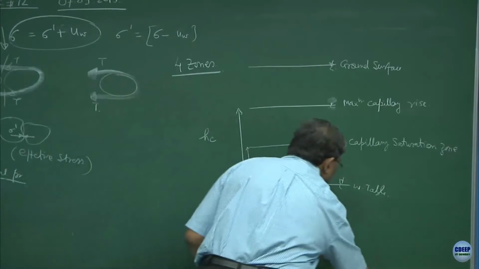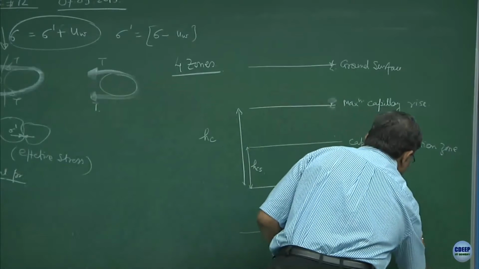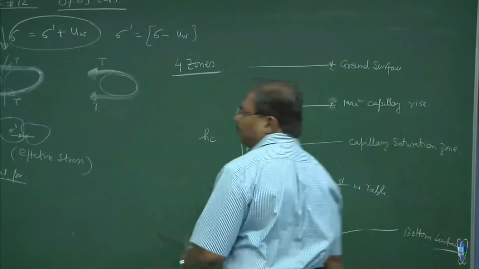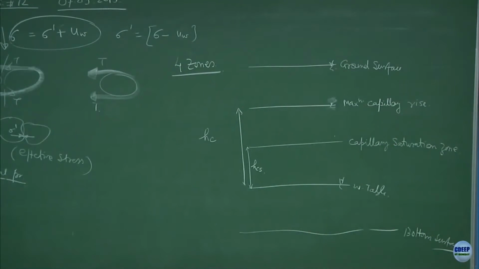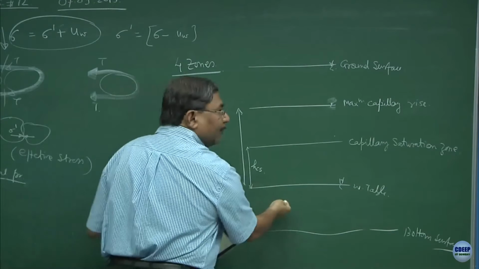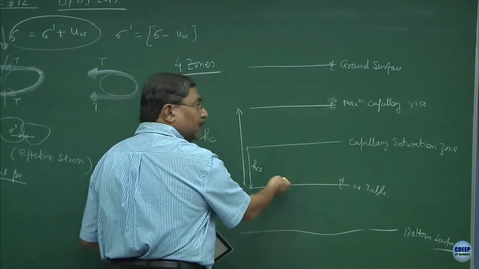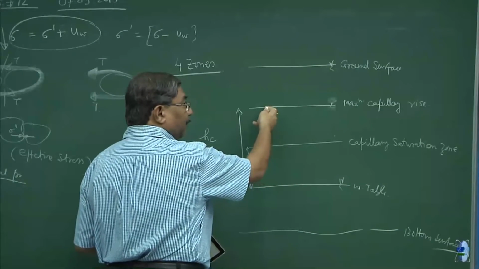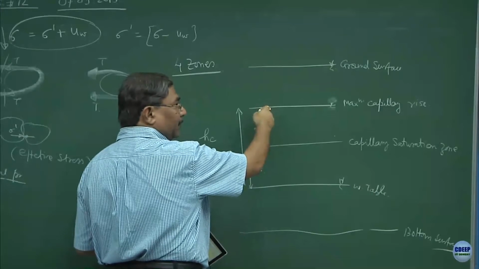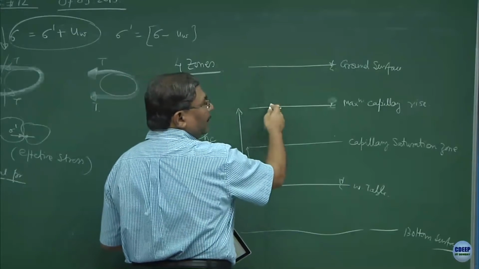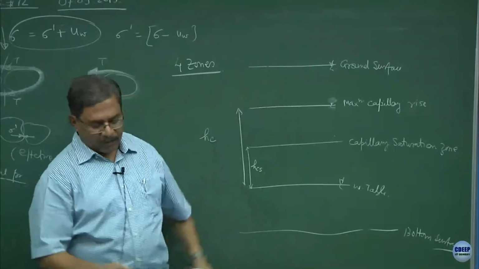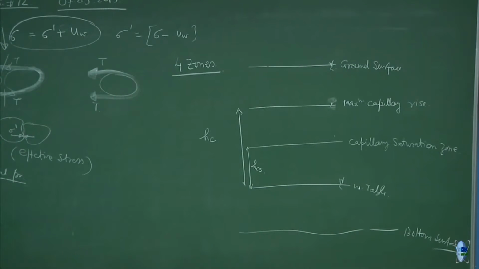Somewhere here you will be having the bottom surface. What are the peculiar characteristics of these zones? Below the water table everything is saturated, here everything is saturated because of the capillary action, here also the material might be saturated, might be partially saturated. From here to here it is a dry state because capillarity has no effect on this zone. So, I will write it down and you might use this information.